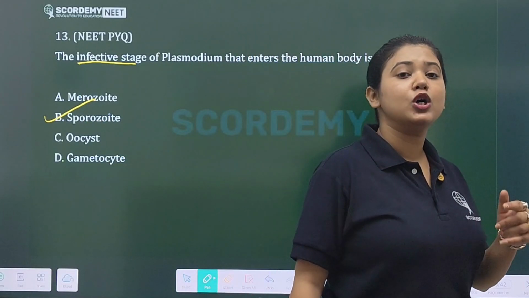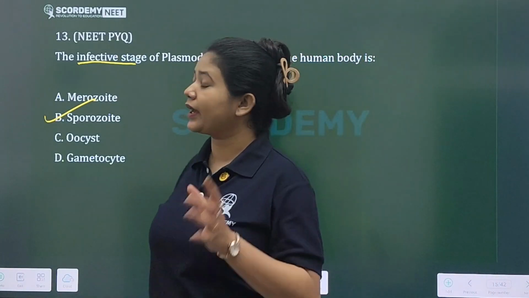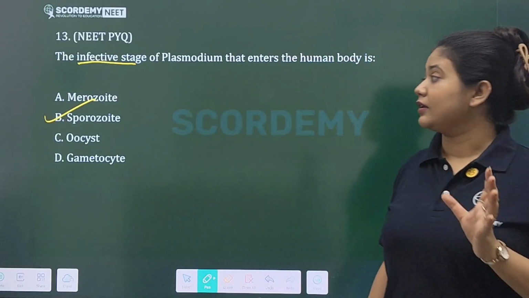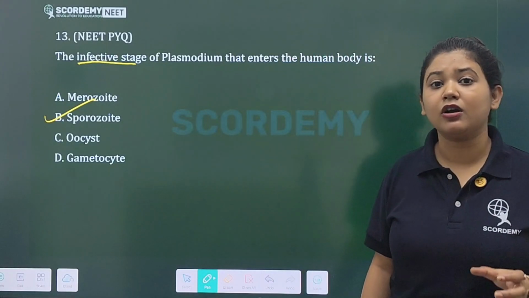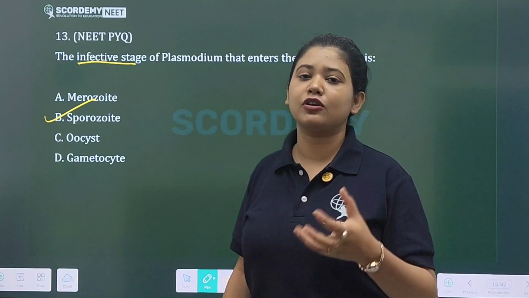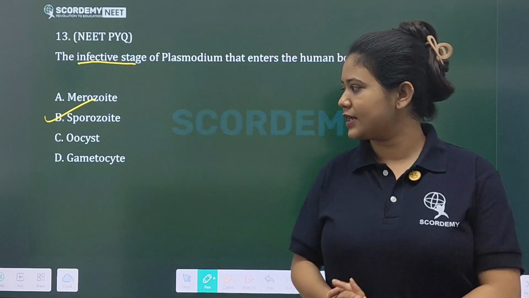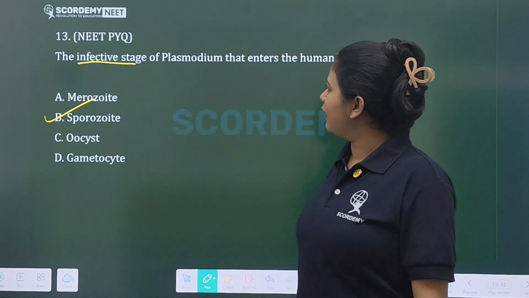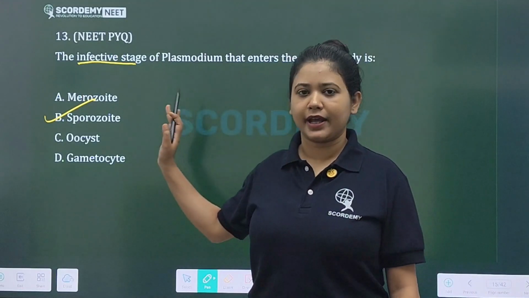In the mosquito, it continues with sexual reproduction, not asexual reproduction.